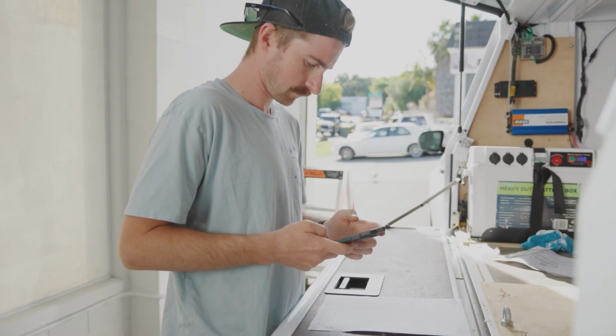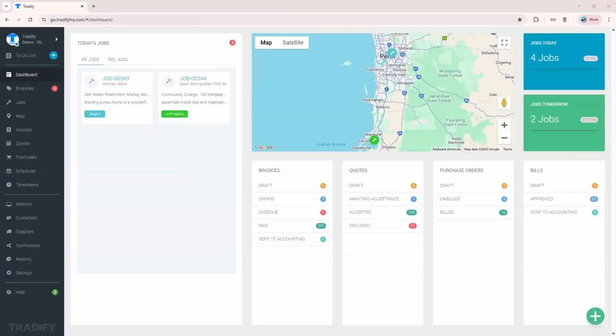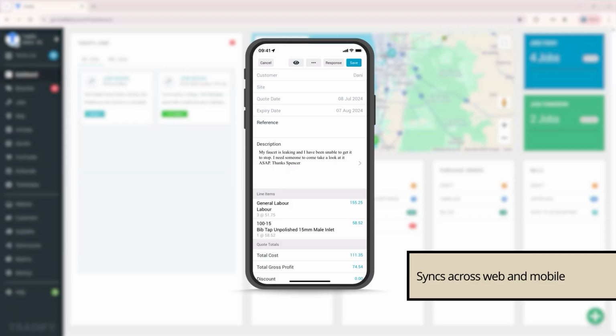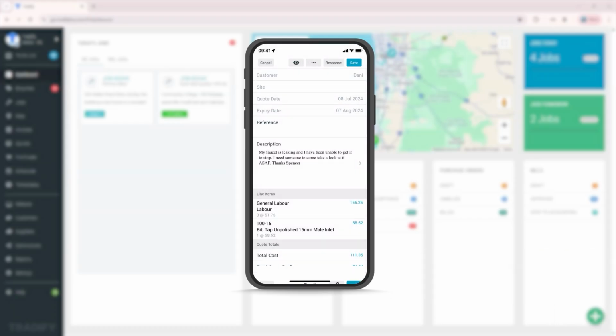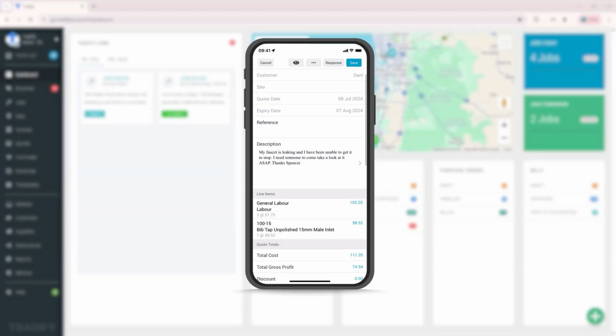In this webinar, I'll be using the desktop version of Tradify. We'll show you how it works, but everything that you see here will also work the same way on the mobile and the tablet version of our app. It offers full functionality across devices, and it is compatible with both Android and iOS, any operating system, really. So you can manage your business from anywhere.